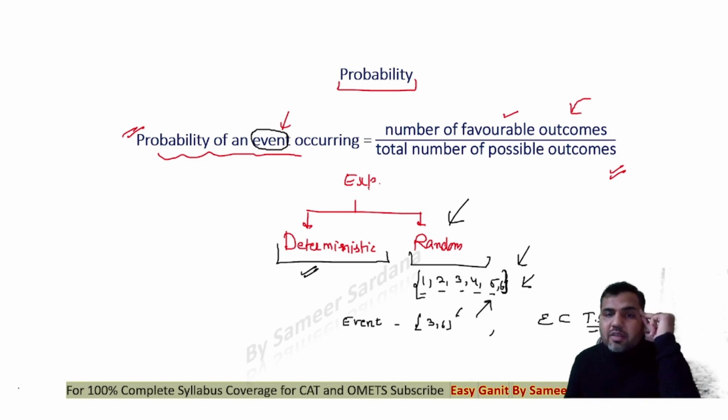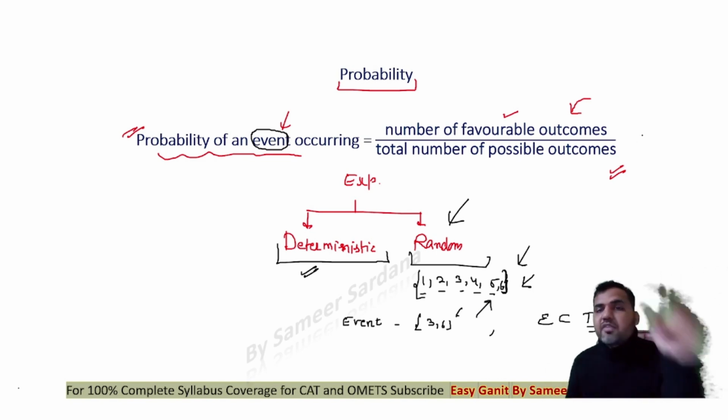So if I want to find out the probability of getting a number which is a multiple of 3 on throwing a dice, you see that my number of favorable outcomes will be 3 and 6, that is 2. And my total number of possible outcomes, that means the size of my sample space, is 6.